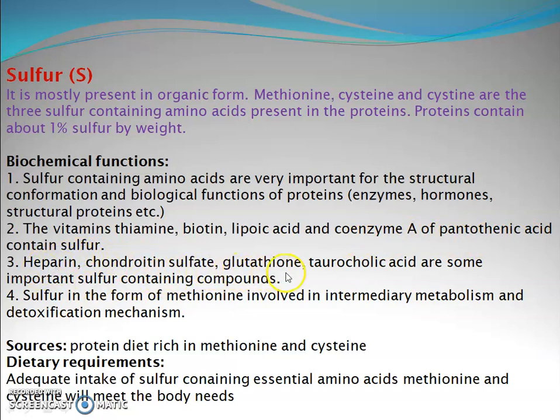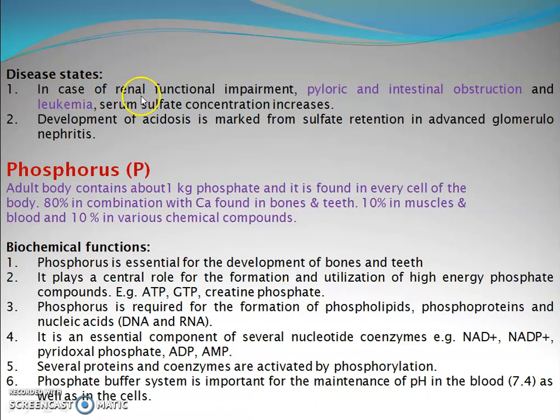Heparin, chondroitin sulfate, glutathione, and taurocholic acid are some important sulfur-containing compounds. Sulfur in the form of methionine is involved in the intermediary metabolism and detoxification mechanism. Sources include protein diet rich in methionine and cysteine. Dietary requirement: adequate intake of the sulfur-containing essential amino acids methionine and cysteine will meet the body needs. Disease state: in case of renal function impairment, pyloric and intestinal obstruction, and leukemia, serum sulfate concentration increases. Development of acidosis is marked from sulfate retention in advanced glomerulonephritis.